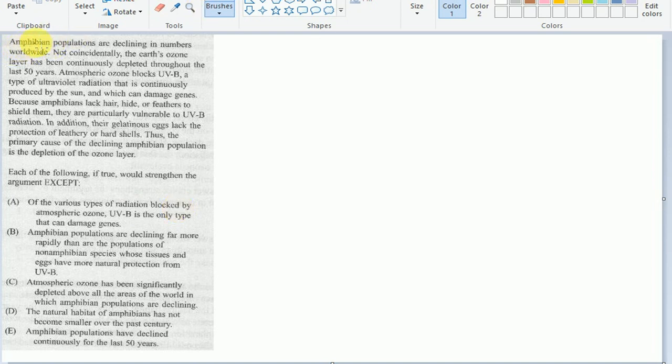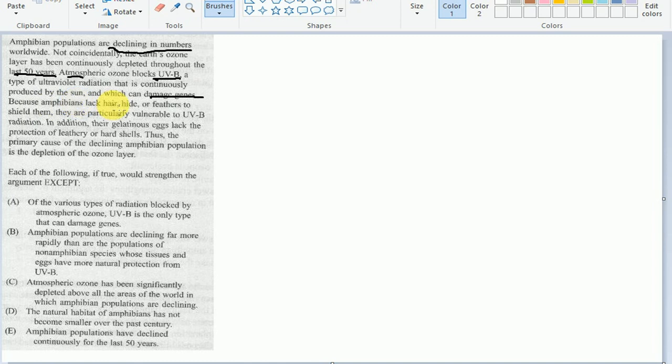So, amphibian populations are declining in numbers worldwide. Not coincidentally, the Earth's ozone layer has been continuously depleted throughout the last 50 years. Atmospheric ozone blocks UVB, a type of ultraviolet radiation that is continuously produced by the sun and which can damage genes.